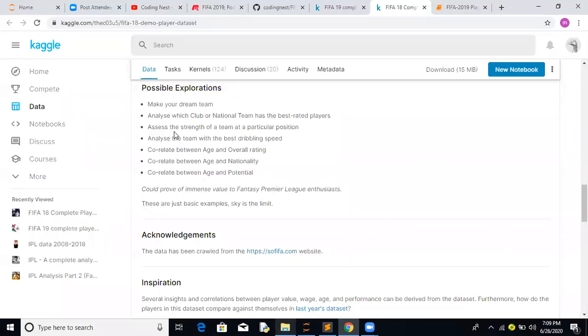Then analyze which club or national team has the best rated players. I think that's one of the good things. Third is assess the strength of a team at particular positions, which we will discuss. Maybe some of you are not familiar with these terms, but we will discuss playing positions. Then analyze the team with the best dribbling speed. Then correlate between age and overall rating, between age and nationality, and between age and potential. These are the features available in the data set, and here we have to find the relationships. All these tasks are the data visualization part.